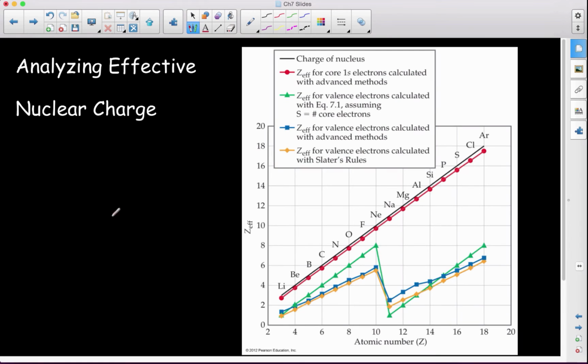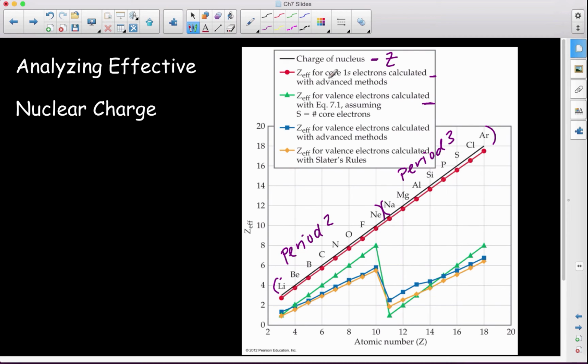Now, looking at this from a different point of view, here we have this beautiful graph with all kinds of information on it. The important parts are going to be this one, and we'll talk about this one. This black line is the charge of my nucleus. You'll see here's lithium, beryllium, carbon, fluorine, neon, sodium, and so on. Here we have period 2, and we have period 3. What does that black line represent? This black line represents my actual number of protons.